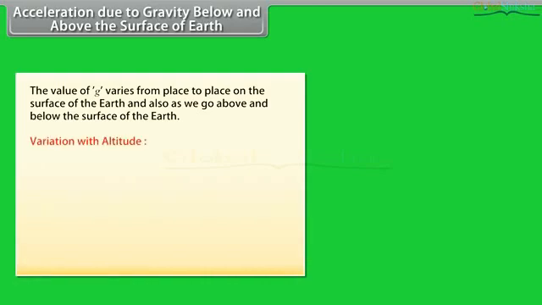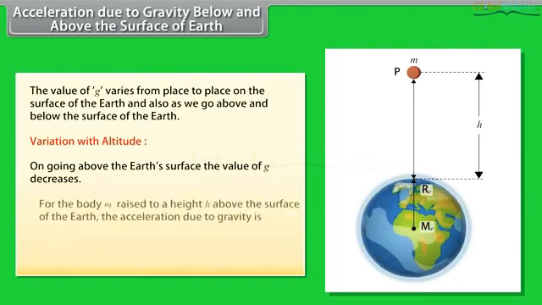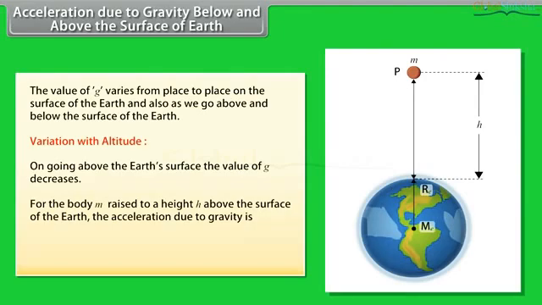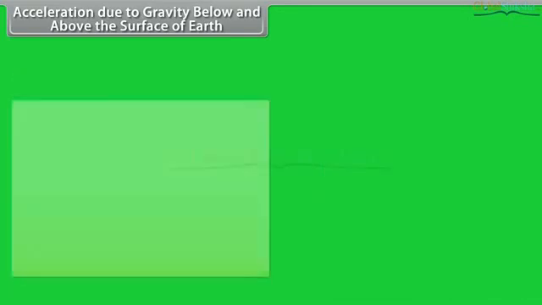Variation with altitude. On going above the Earth's surface, the value of g decreases. For the body m raised to a height h above the surface of the Earth, the acceleration due to gravity is given by g dash is equal to g multiplied by 1 minus 2h upon R.